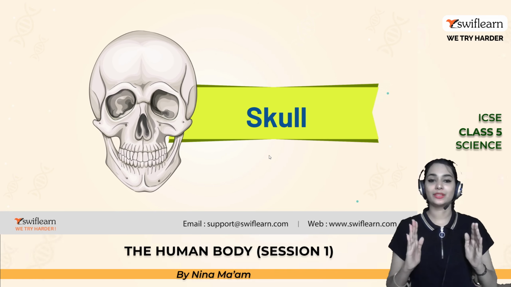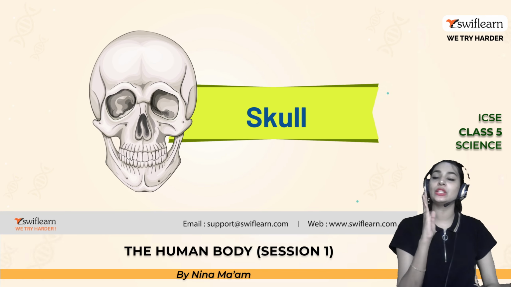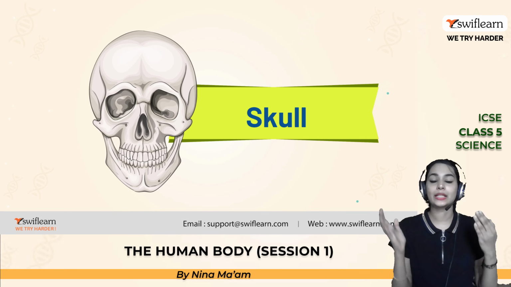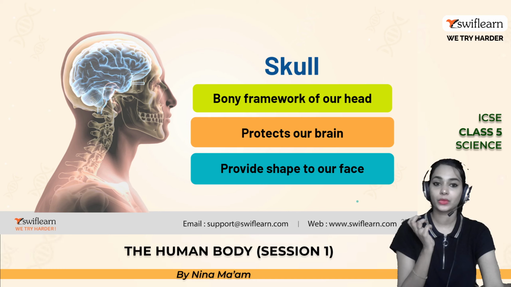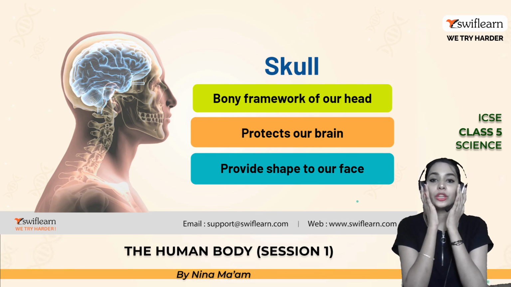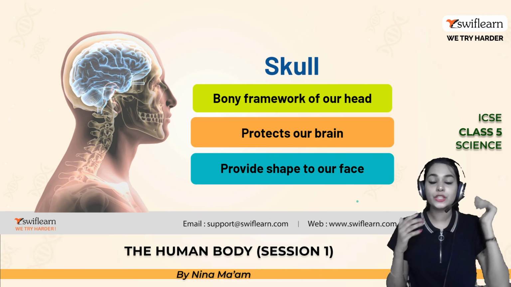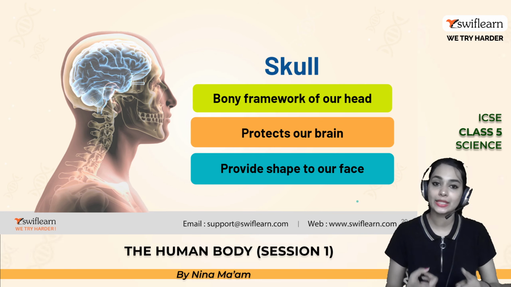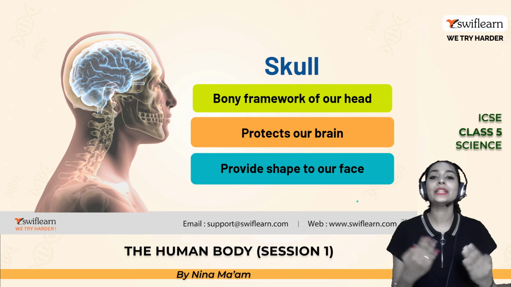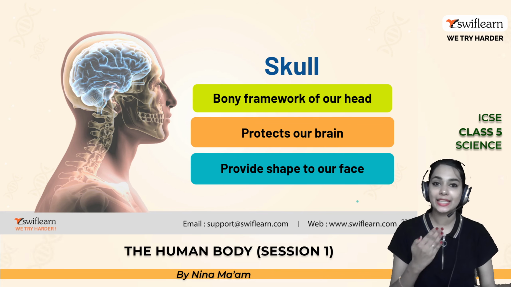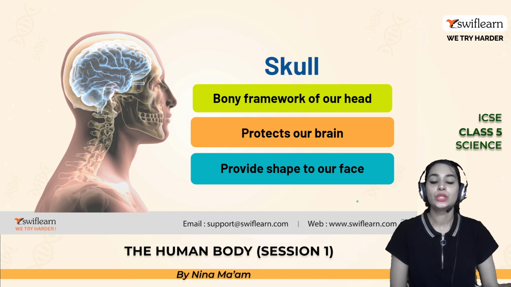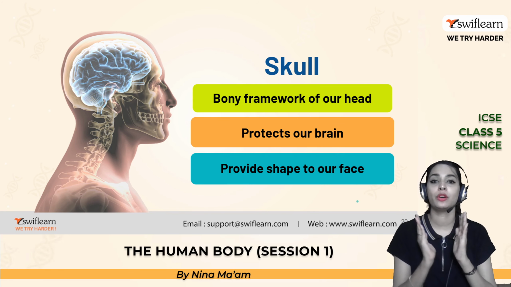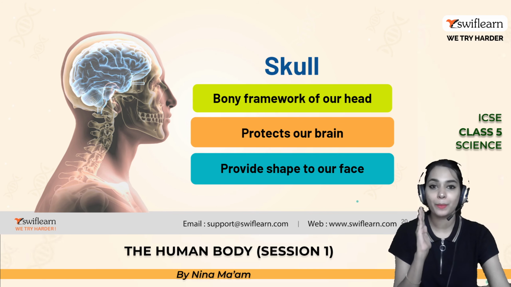The first one, you can start from the top, that is the skull, which is present over here. The skull is on our head. The skull is a bony framework of our head which protects the brain. As I mentioned earlier, we have some internal organs such as the brain, heart, and lungs. All these are protected by the skeletal system. It protects our brain and gives a proper shape to our face.